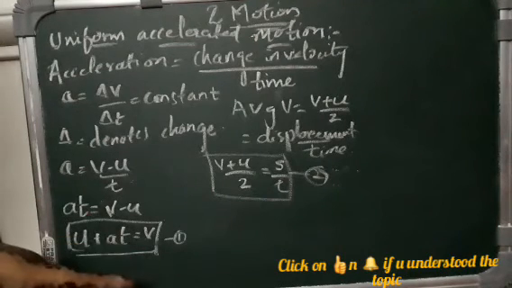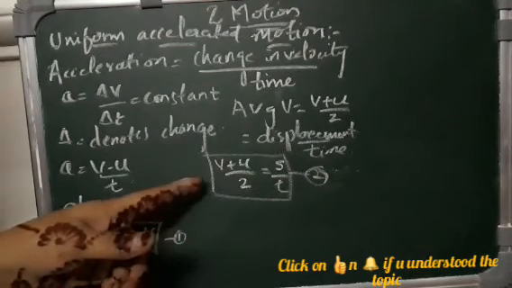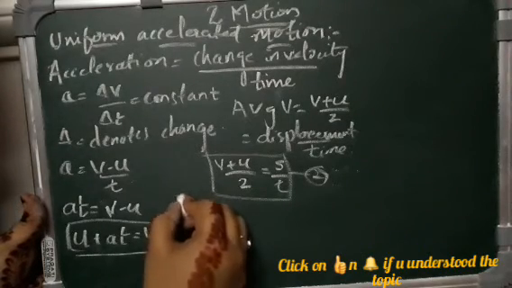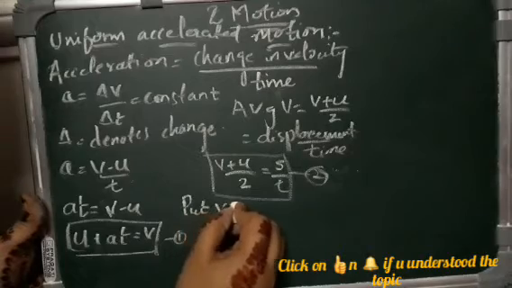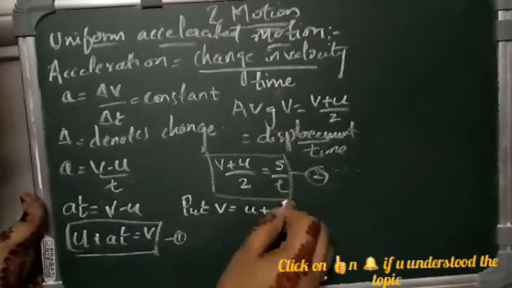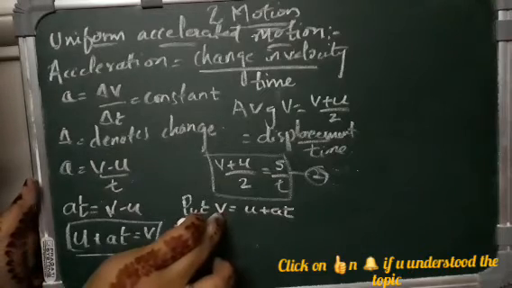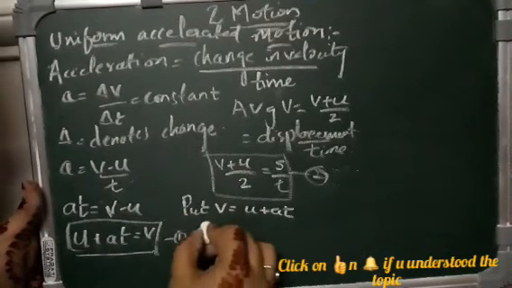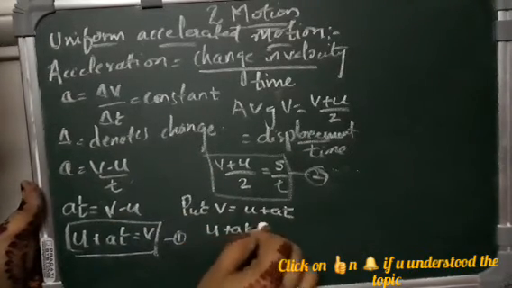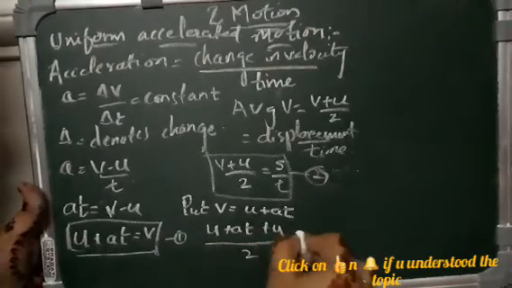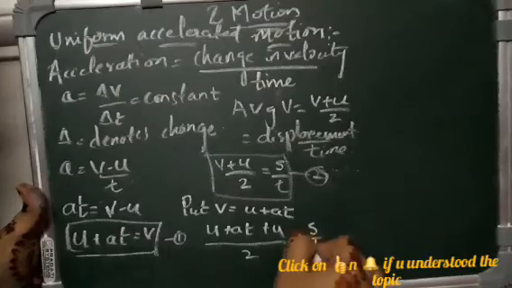Now we manipulate equations 1 and 2. Put v is equal to u plus at wherever you have v. So we substitute: (u plus at plus u) by 2 is equal to s by t.